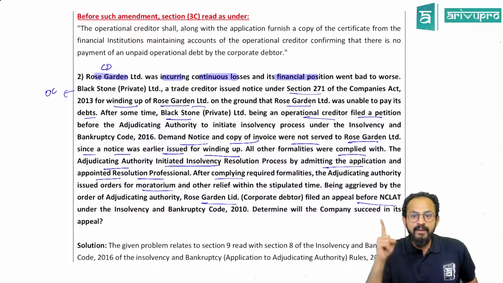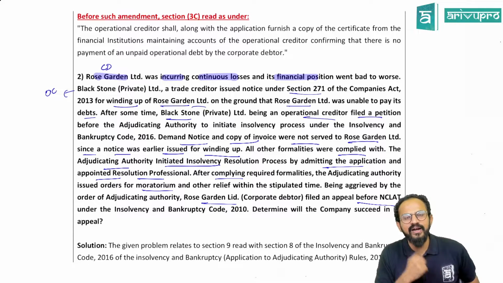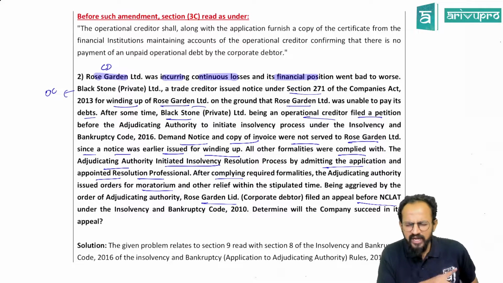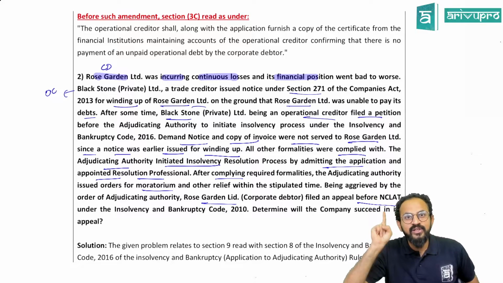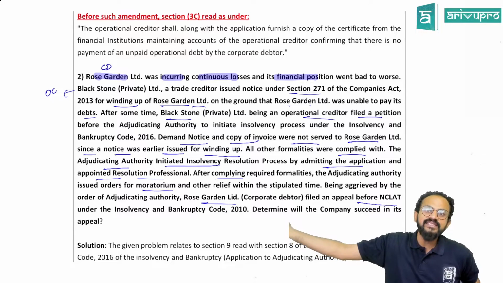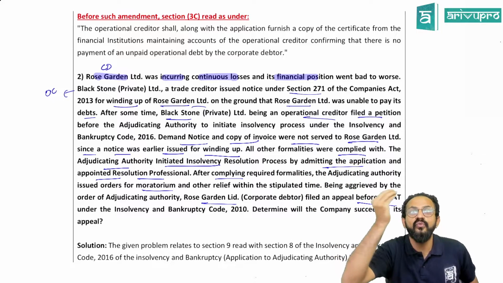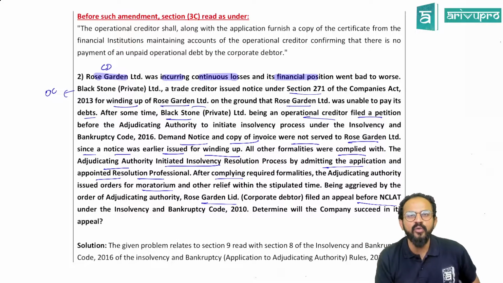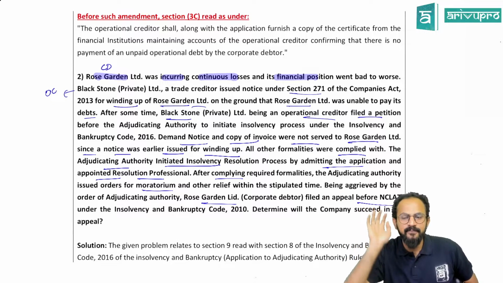Correct, sir. People, in this case, this person has not filed the demand notice or anything. Why? Because the operational creditor had already filed an application under winding up, where the tribunals also come into the picture. The operational creditor had already filed an application against the corporate debtor under Section 271 of the Companies Act 2013 for winding up. Now, after the IBC was established, he is filing the case here.